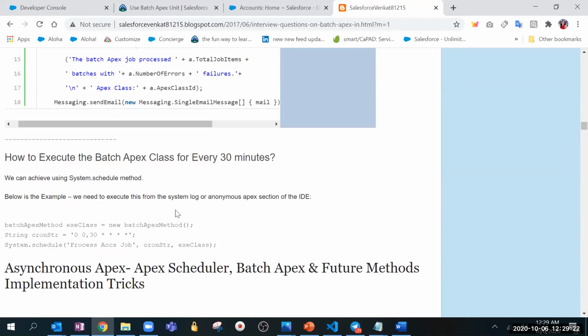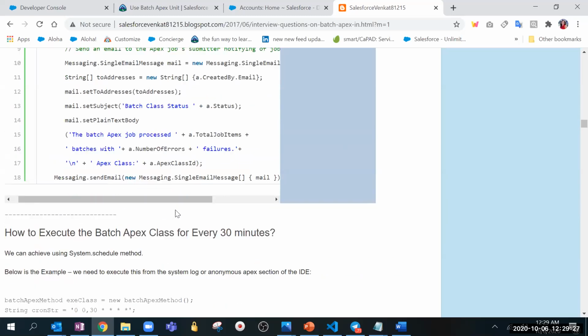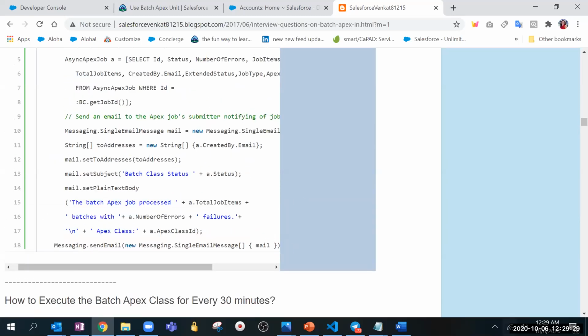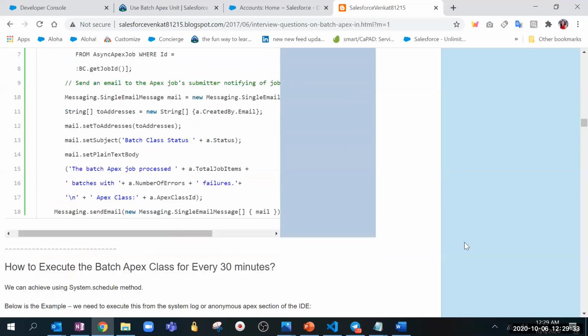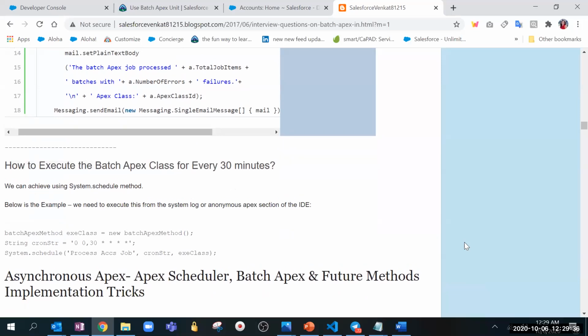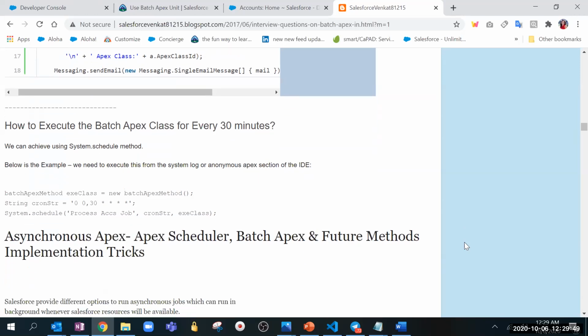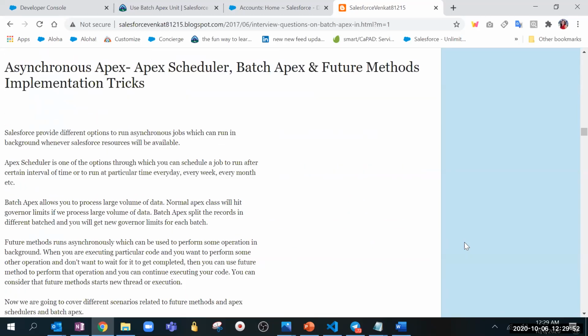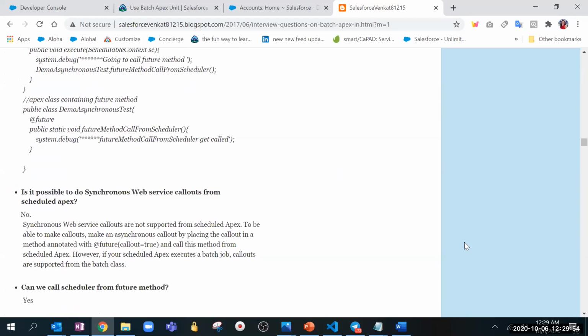How to execute batch Apex class every 30 minutes? Yeah, we can schedule it, right? Yeah, we should implement the schedulable interface and then schedule it. Correct. And we can also do it through cron expression, like it shows every 30 minutes, and every field has some significance, like which day of the week, what time. So we can schedule it using this. Yeah. Correct. So then moving ahead.